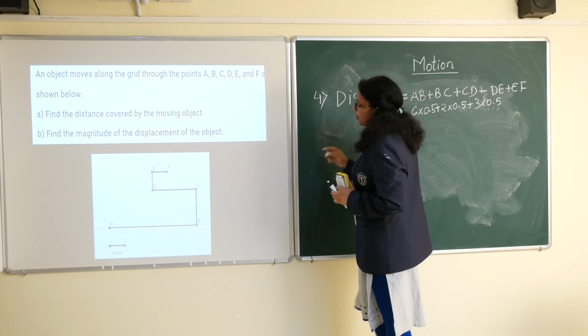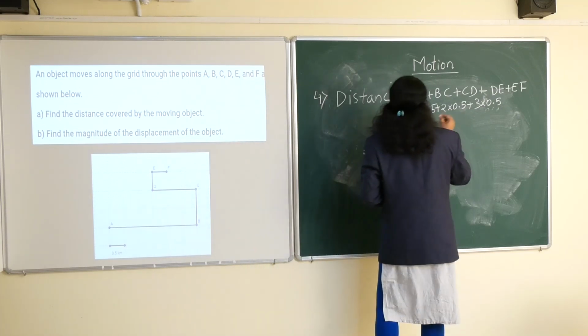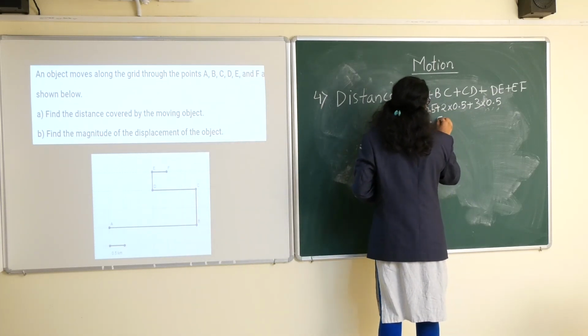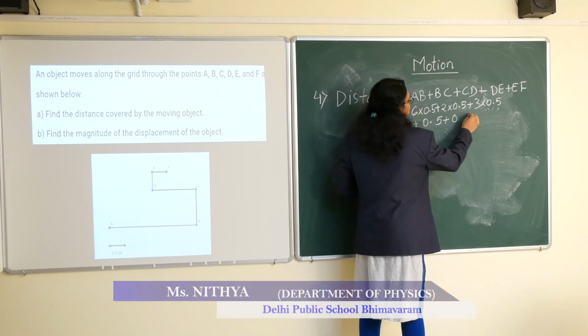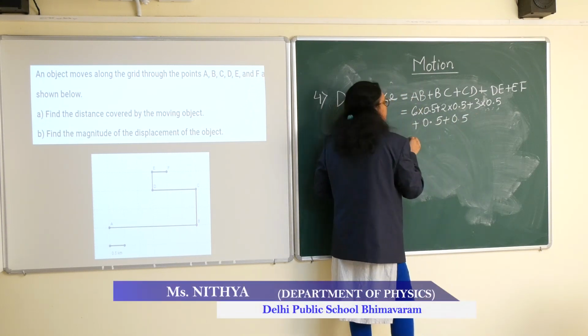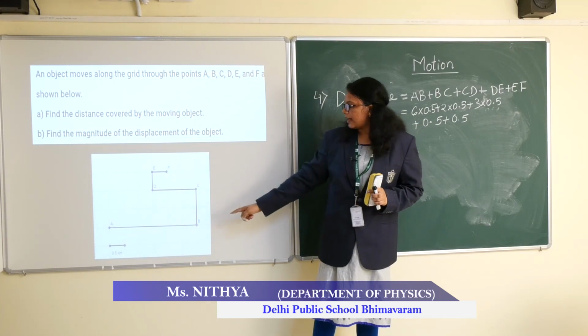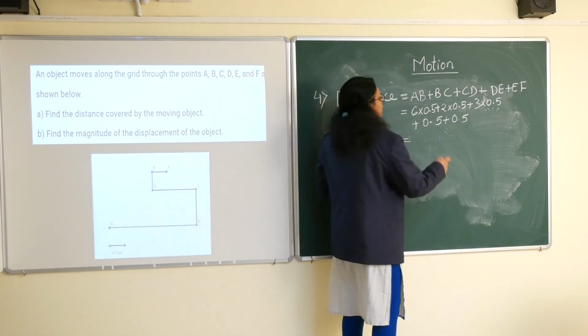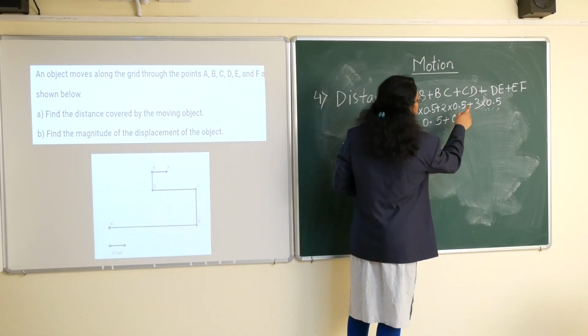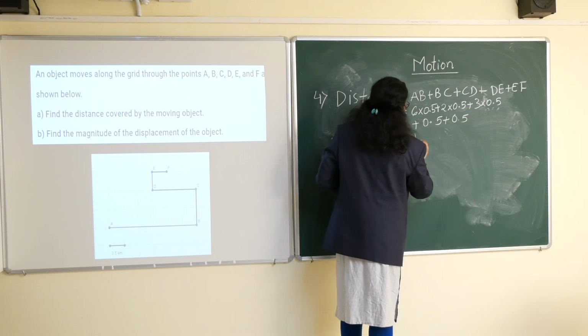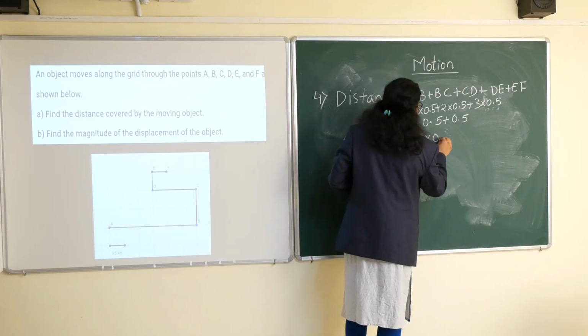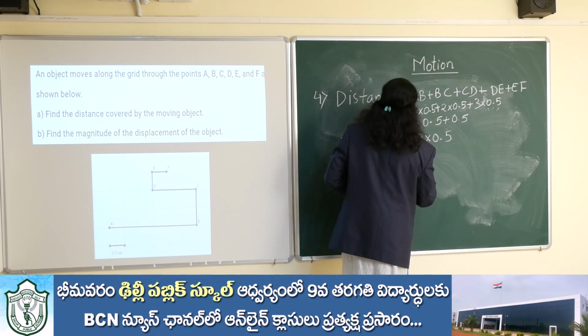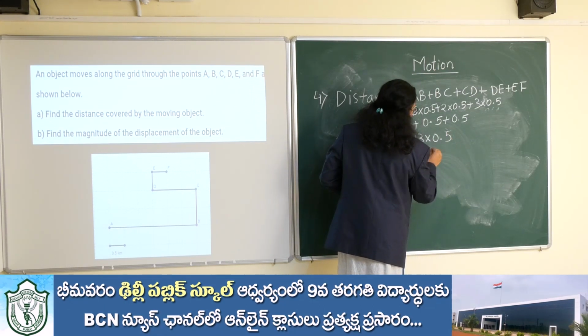Next, DE is 1 and EF is also 1, so I can write 0.5 plus 0.5. No need to calculate this much; we can even calculate directly and multiply. So if you see, this is 6, 7, 8, 9, 10, 11, 12, 13. This is 13 into 0.5, which is nothing but 6.5.